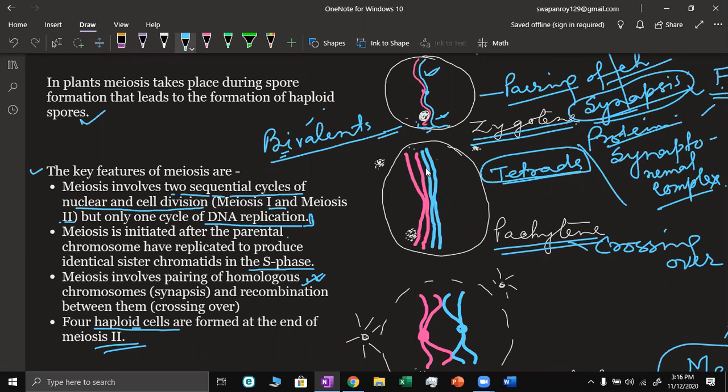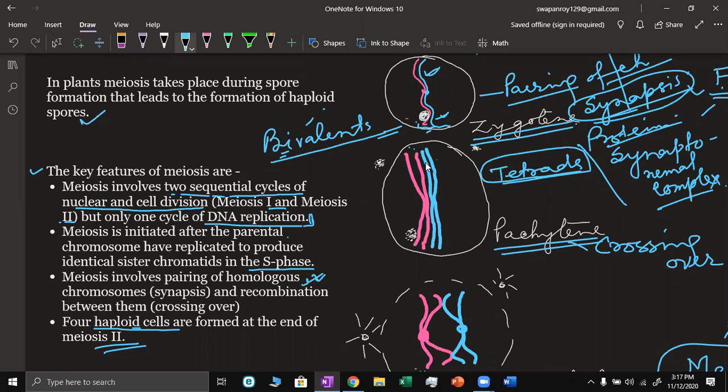But the relationship between the blue chromatid and the pink chromatid is that they are non-sister chromatids. So these homologous chromosomes now exchange a part of the chromatids between them.